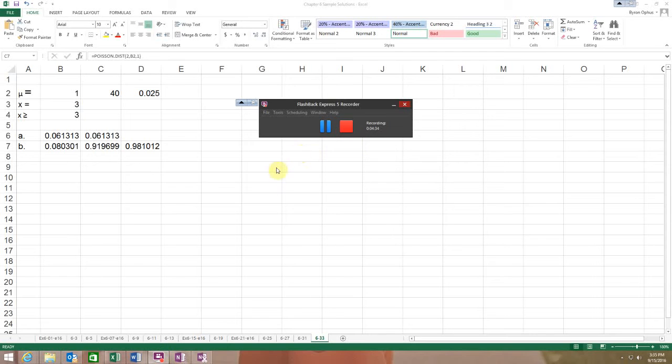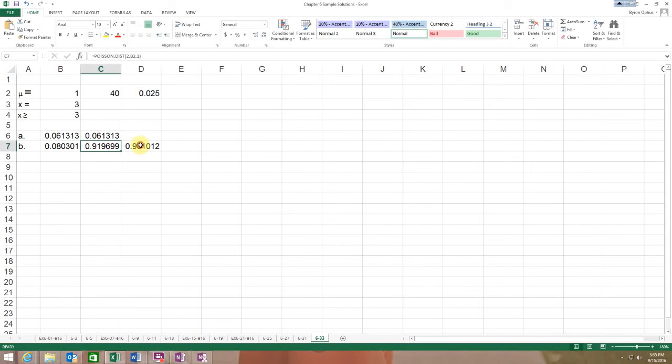Shame on me, I made another error. The reason I used 2 is because, again, I got to read the problem. Shame on me, I'll slap myself silly here, but it says, what is the probability that at least 3 loans, so that's going to be 3 or greater, right?